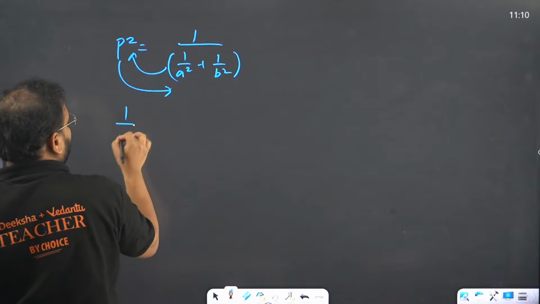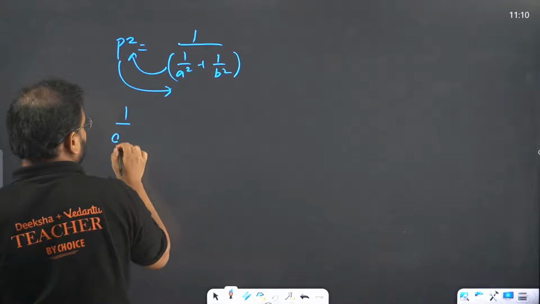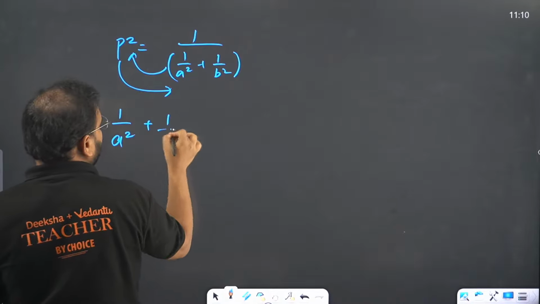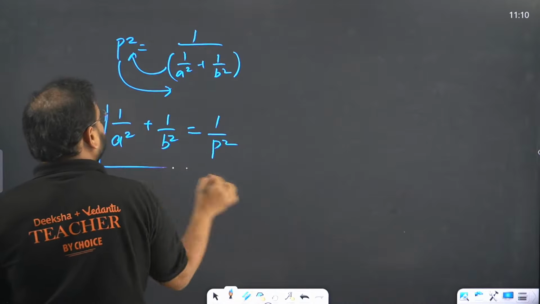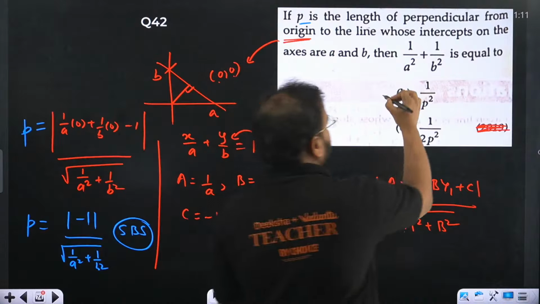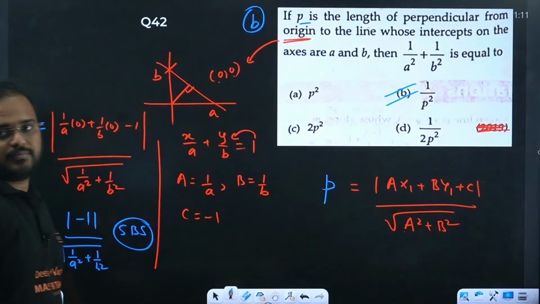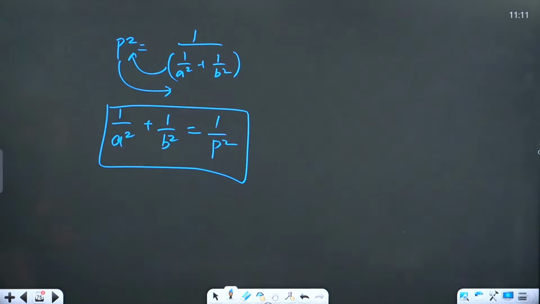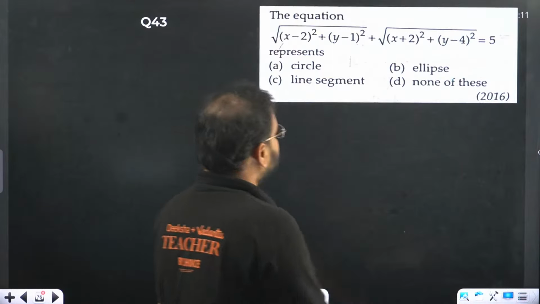You get 1 upon a square plus 1 upon b square equals to 1 upon p square. And that's my result. That's your question. Okay, please check. So B is the answer. Here is the final answer. Here you go. 42 is done.